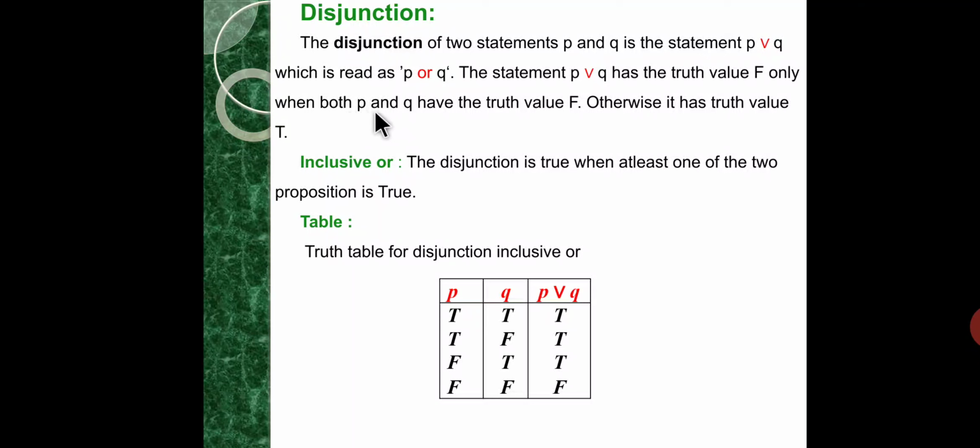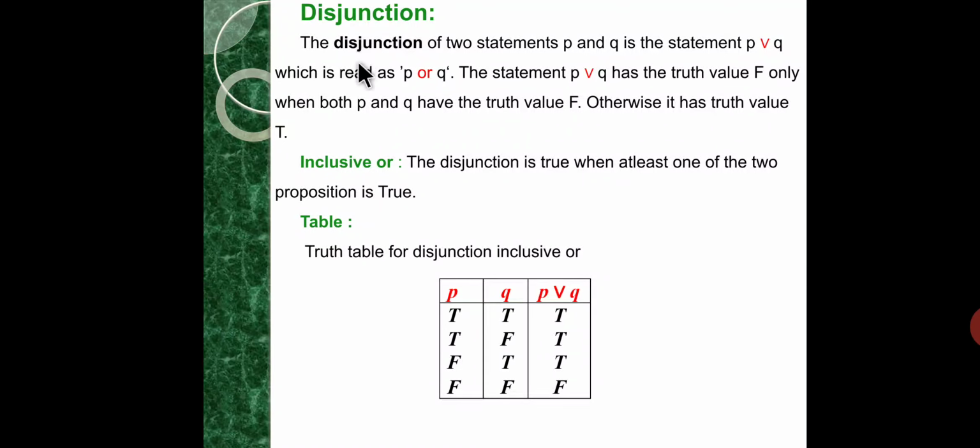Next one, disjunction. The disjunction of two statements P and Q is the statement P or Q, read as "P or Q". The statement P or Q has the truth value F only when both P and Q have the truth value F. Otherwise it has truth value true.